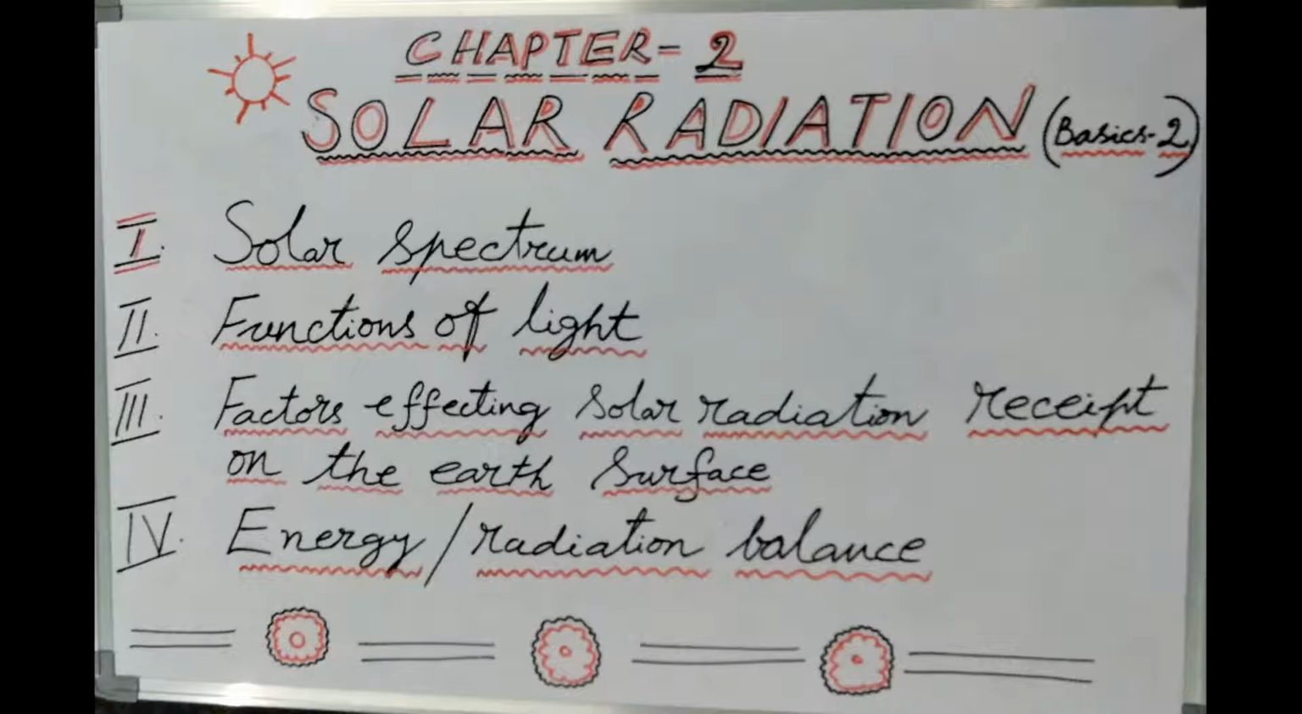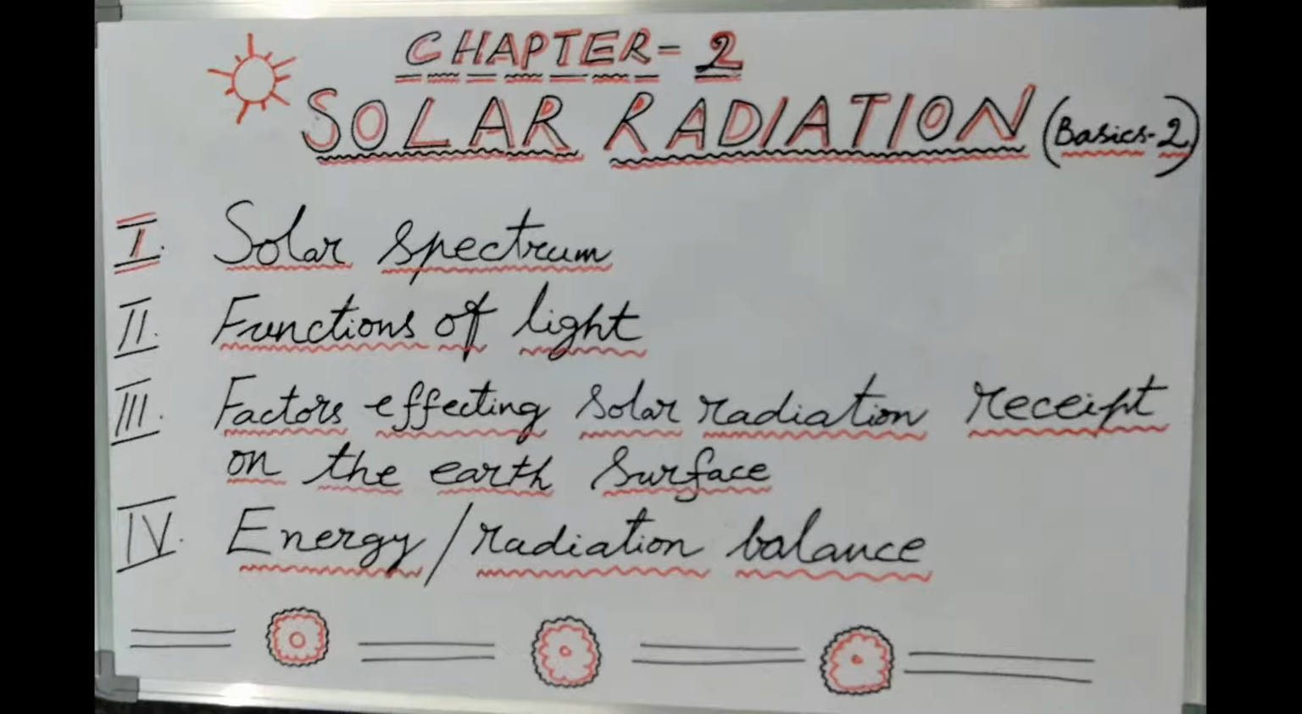surface? These are broadly divided into two: astronomical factors and geographical factors. What is the importance of astronomical factors? This I am going to explain in three small subheadings. The first one is the solar output. The second one is the distance between the earth and the sun. The third one is the altitude of the sun.